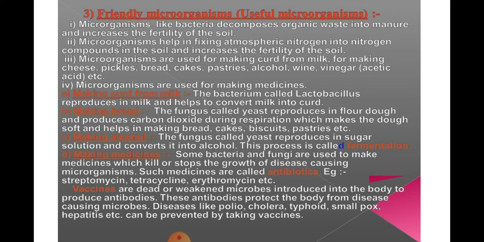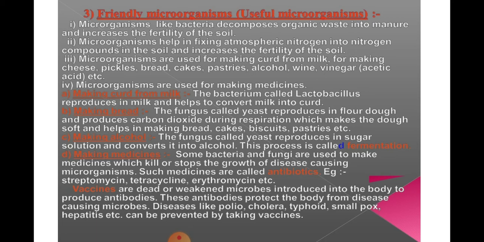Making medicine, some bacteria and fungi are used to make medicines which kill or stop the growth of disease causing microorganisms. Such medicines are called antibiotics. So which medicines are made by fungi or bacteria, and are used to kill or stop the growth of disease causing microorganisms? These are known as antibiotics. And some examples of this type of medicines are streptomycin, tetracycline, erythromycin, etc.